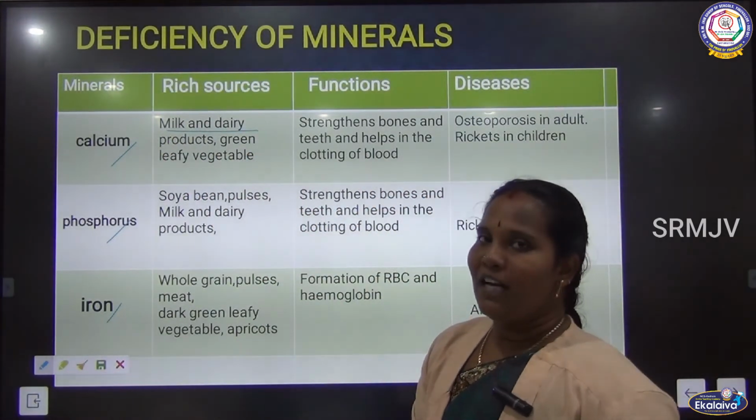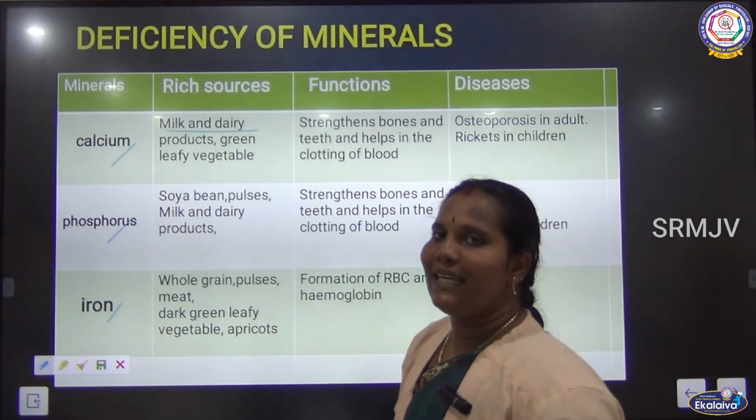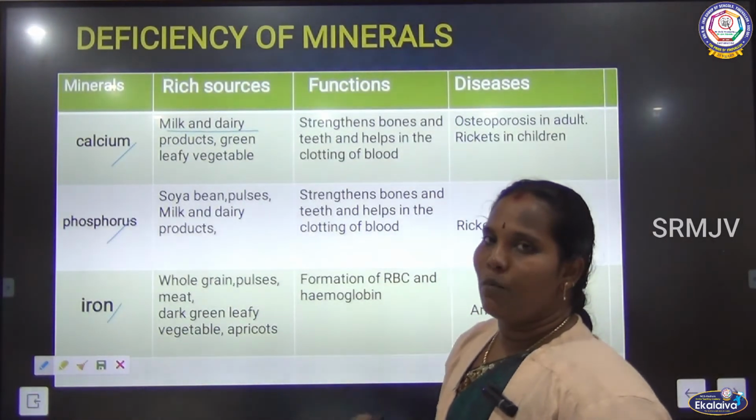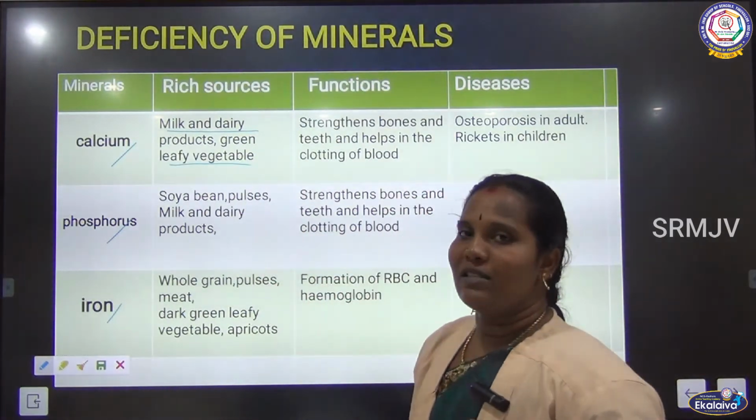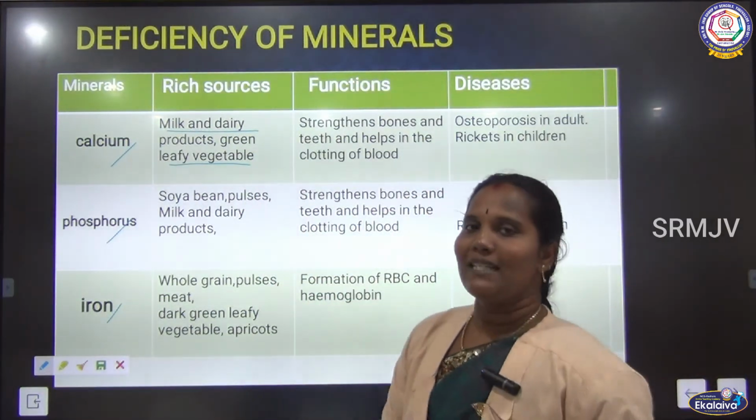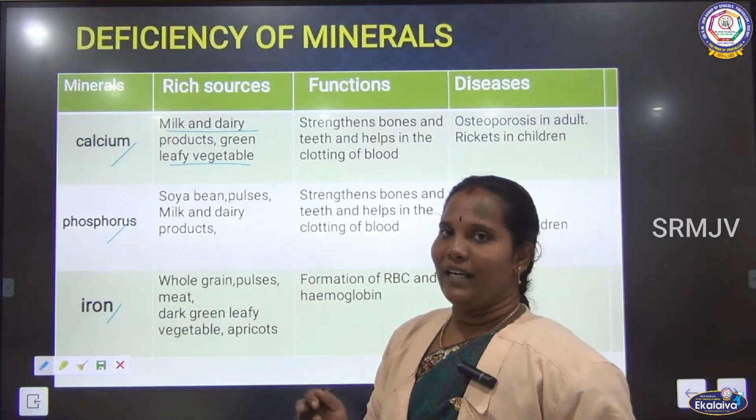Dairy products means milk products. What are the milk products? Butter, ghee, cheese, these are all milk products. And then green leafy vegetables, as usual, like cabbage and spinach.